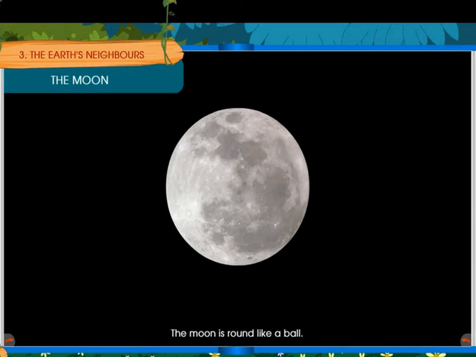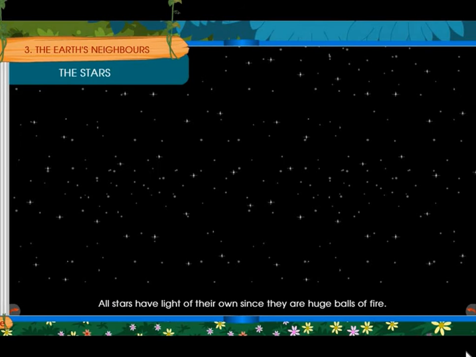Now we are going to learn about the stars. See children, all stars have light of their own since they are huge balls of fire. When we are seeing the stars in the sky, it's very happy to see them, isn't it? Twinkling stars.